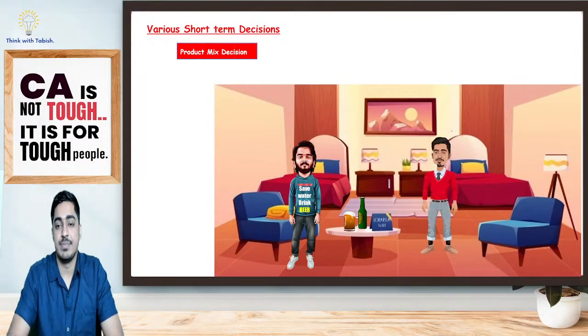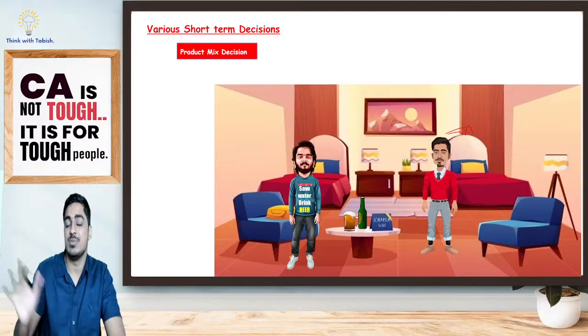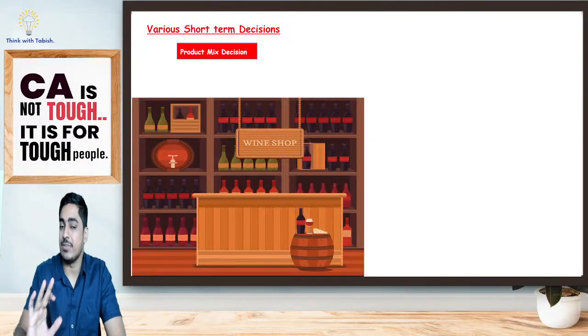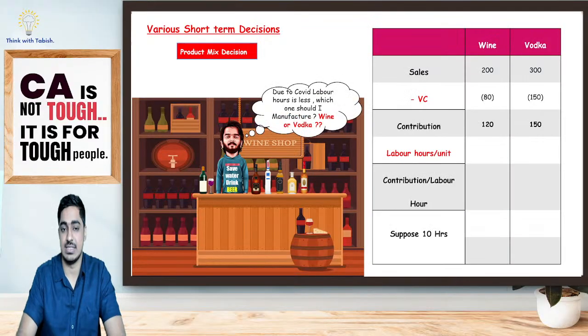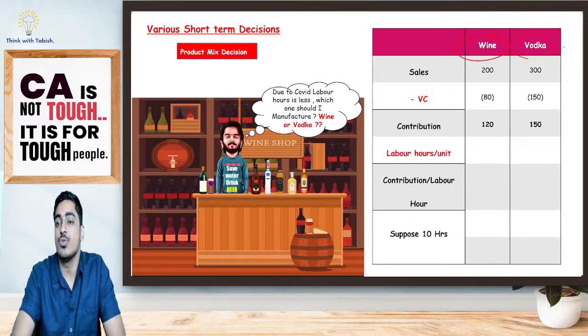This is me. This is my friend Boss. Boss always had a plan. He wanted to start his own beer manufacturing company once he becomes a CA. So what he did, he started his own beer manufacturing company, wine manufacturing company. Now he is thinking, should I manufacture wine? Should I manufacture vodka?